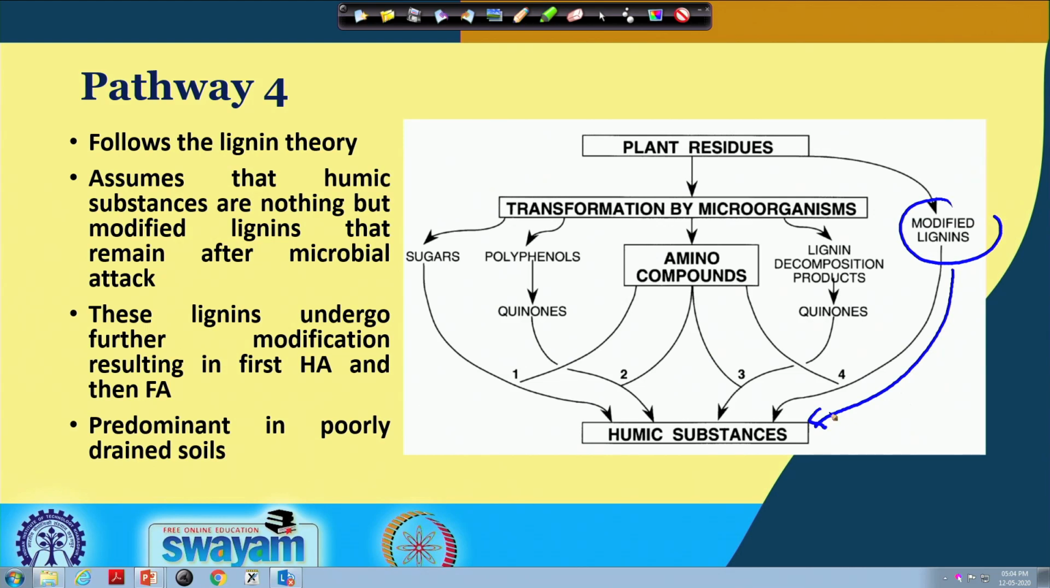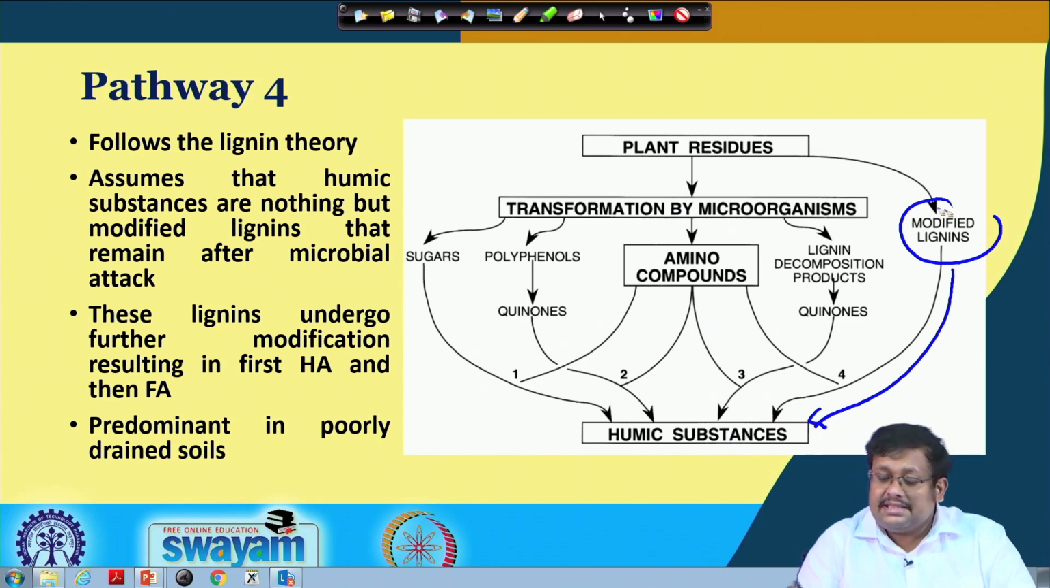So, this is the difference between pathway 4 and the other pathways. These lignins undergo further modification, resulting in humic acid and then fulvic acid. This type of pathway is more prevalent in poorly drained soil, whereas pathway 3 and pathway 2 are more predominant in forest soils.